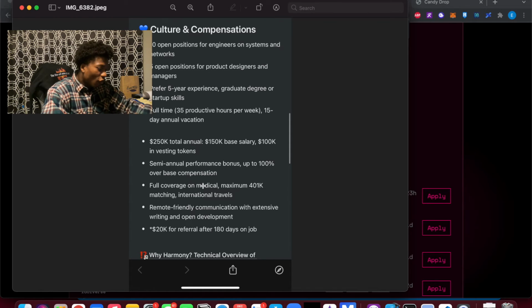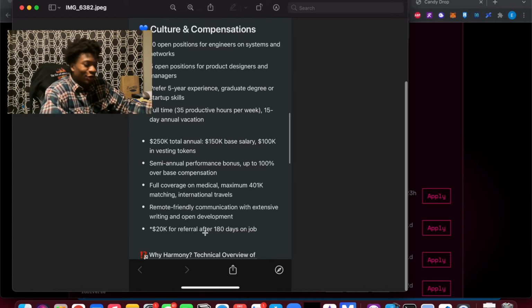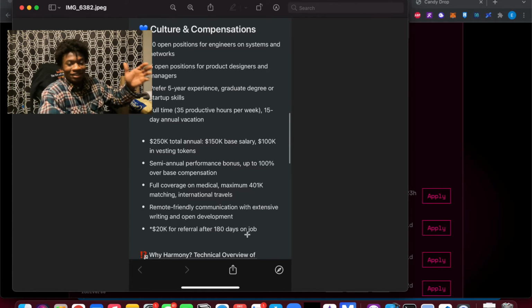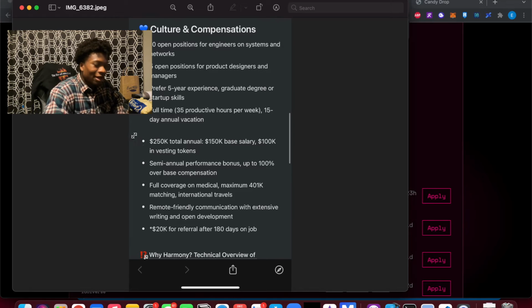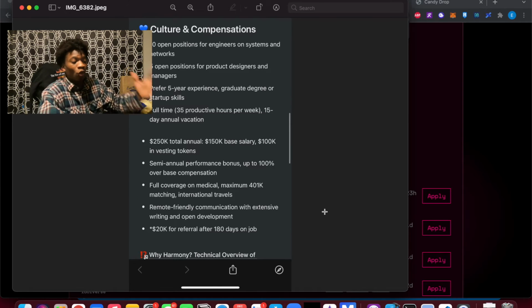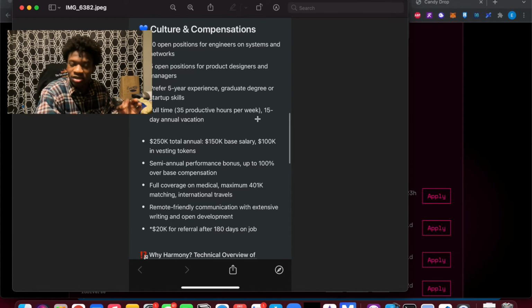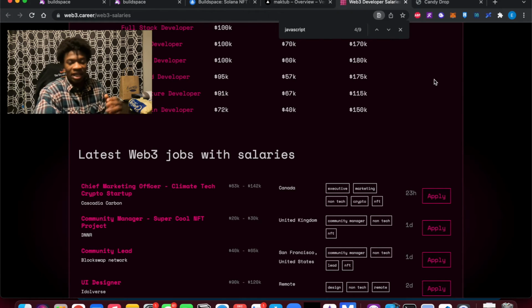You get full medical, you get 401k, max matching, international traveling because it's a remote position. It's very interesting. 20K for referrals after 80 days on the job. So this is crazy. The numbers here are insane. If you do the math, you're probably getting paid $500,000 or more in this position, and these are mostly going to be senior positions. But it's just something pretty interesting to look forward to if you are a junior dev looking to become a senior dev, and you're not sure where you want to take your career after your junior years. Look into Web3, man, or gal or lady. It's crazy exciting to be in this space.